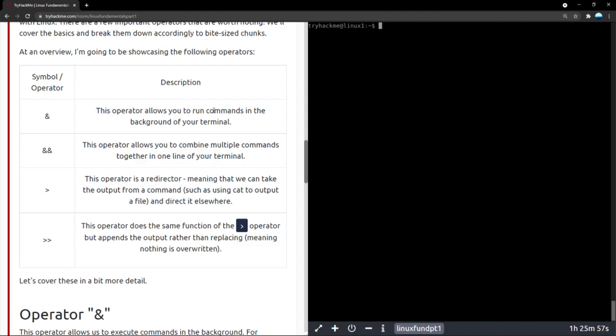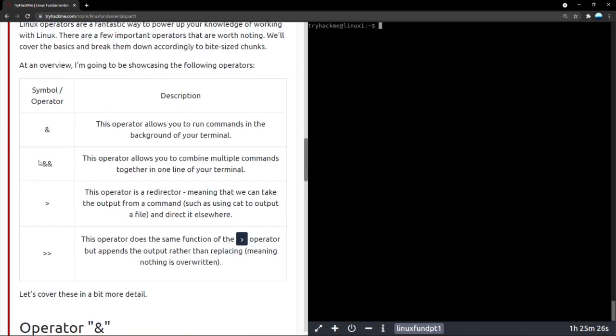Now, what does ampersand do? It allows you to run commands in the background of your terminal. Sometimes you need the terminal to be running a certain script, or launching or keeping a certain server active, so that you can use another shell and run commands on top of it. So when you press enter, whatever is running right now keeps running in the background, and it gives you an input line again, so that you can type in whatever you wanted to run on top of it.